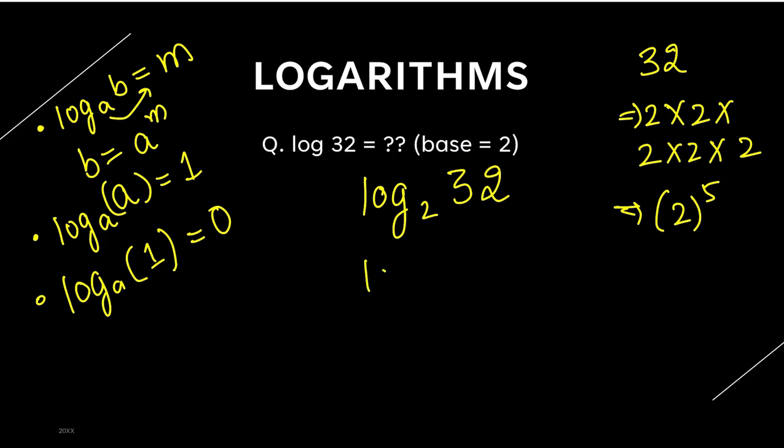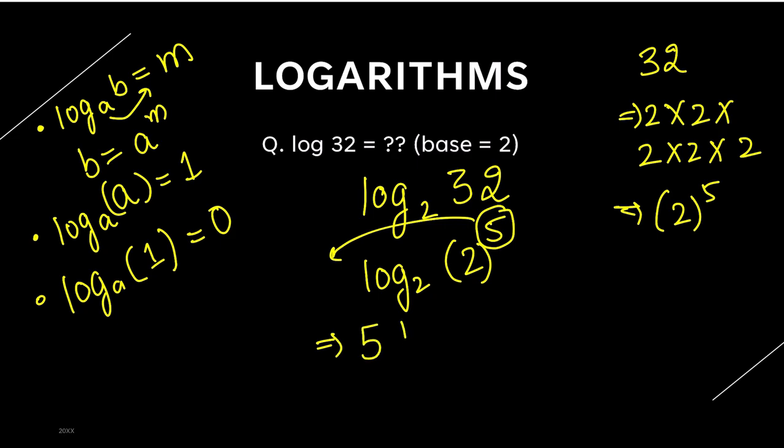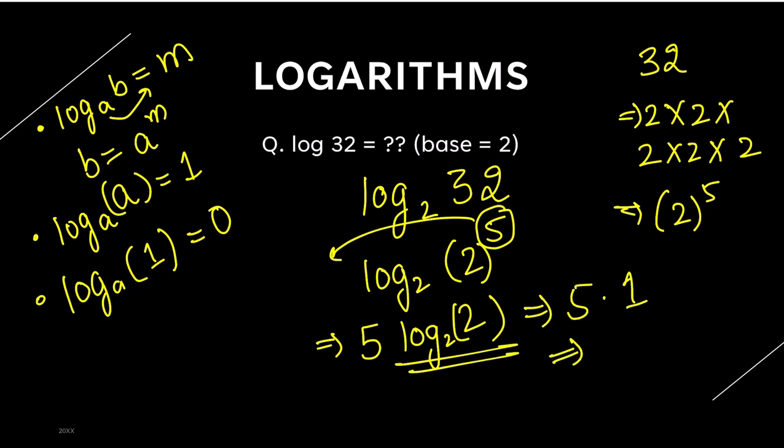So first I will write log of 2 raised to power 5. First step is done. Can I not bring 5 in the front of log? So that will be 5 times log 2 to the base 2. What is this? This is 1. So 5 into 1 is 5. This is the answer. I hope this is clear.